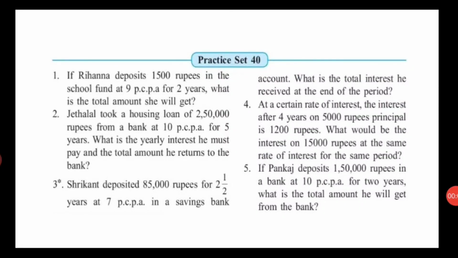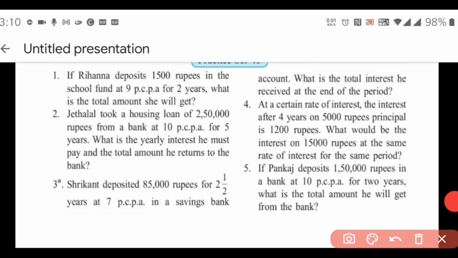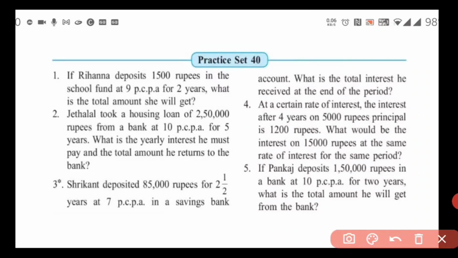Question number 1. If Rihanna deposits 1,500 rupees in the school fund at 9 PCPA for 2 years, what is the total amount she will get? So she deposits 1,500 rupees. Whatever amount is deposited in the bank is called the principal.